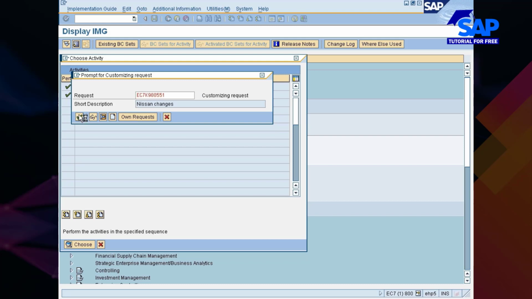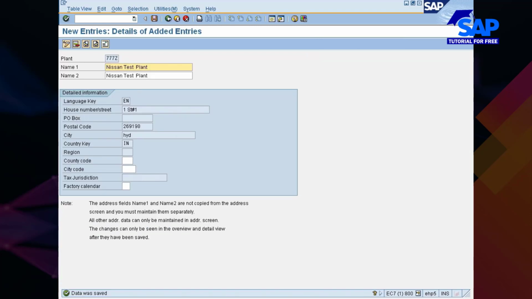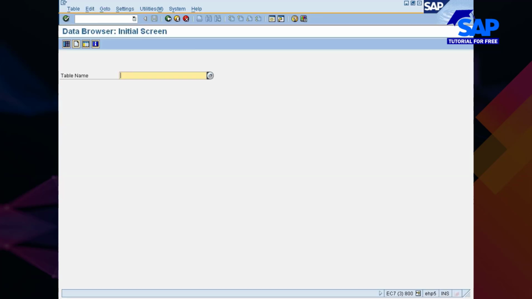Now you see this plant is created. Now I'll show you there is a transaction code called SE16, which is used to see the data of a table.